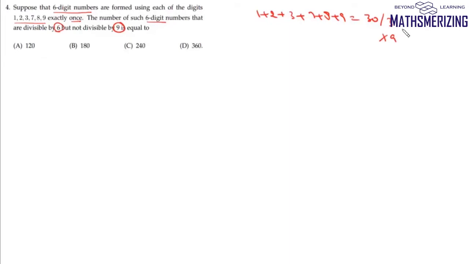Now 30 is divisible by 3, but it is not divisible by 9. So if we form a number using all these digits, then that number will be divisible by 3, but not divisible by 9. Now that number has to be divisible by 6, so that means it should be an even number. So we have to find the total number of even numbers that can be formed using these digits. So we have a 6-digit number.